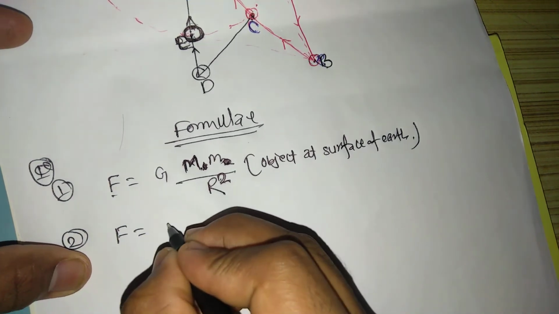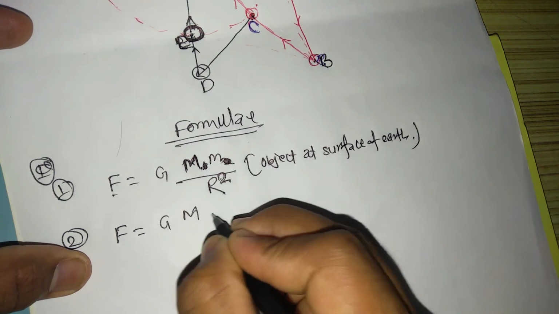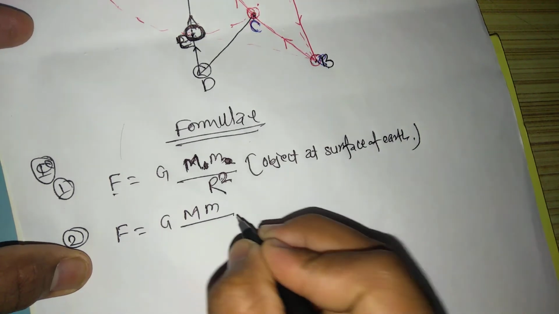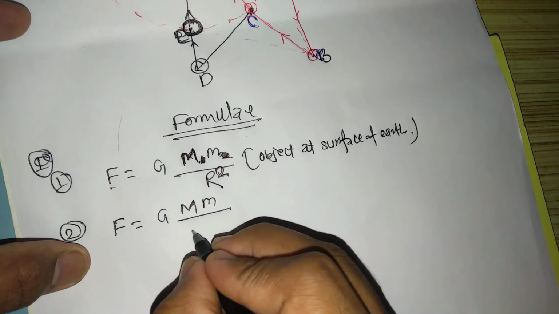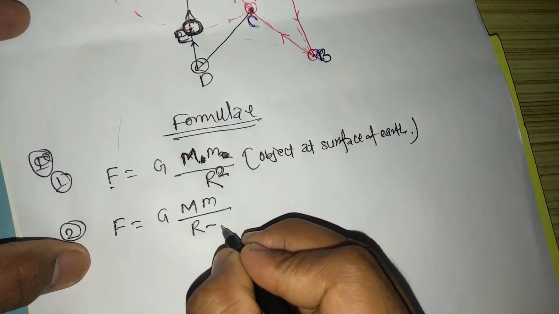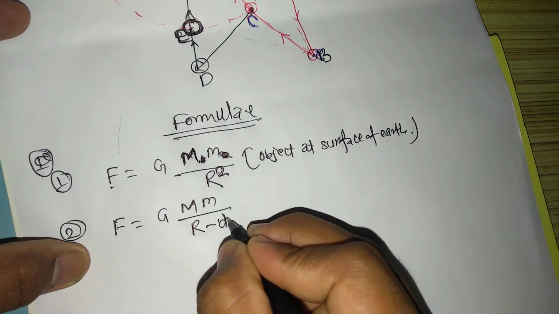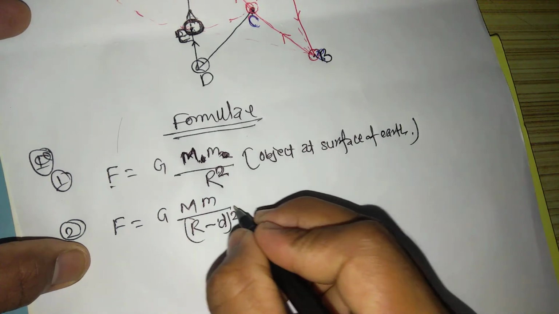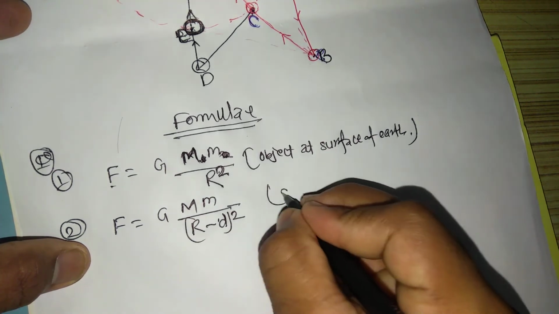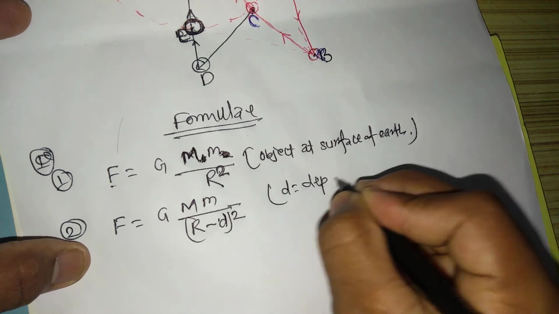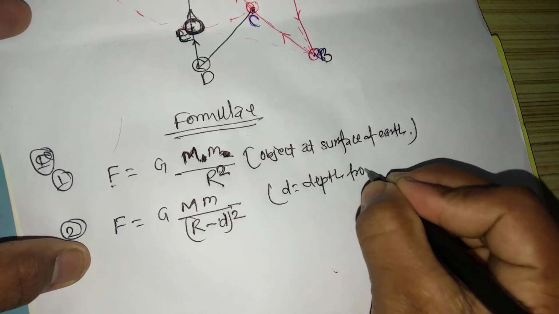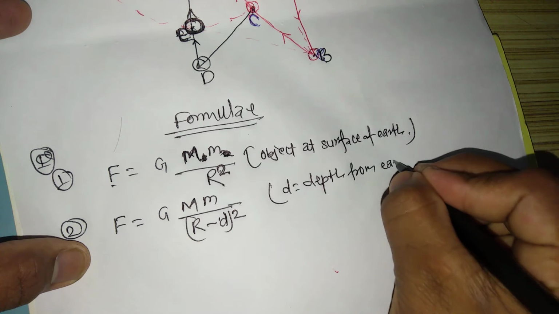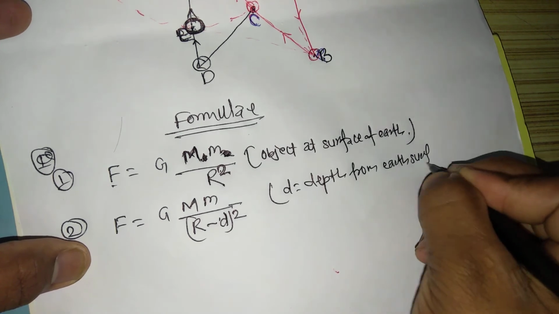And F is equal to G M m by (R minus D) square, where D means depth from the earth surface.